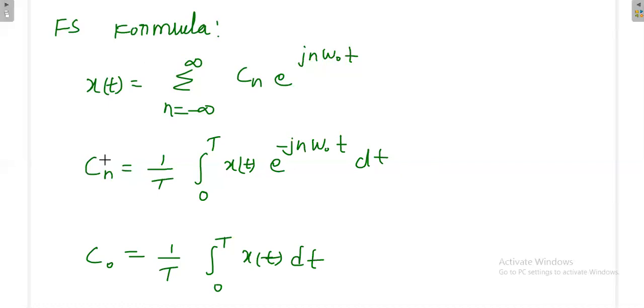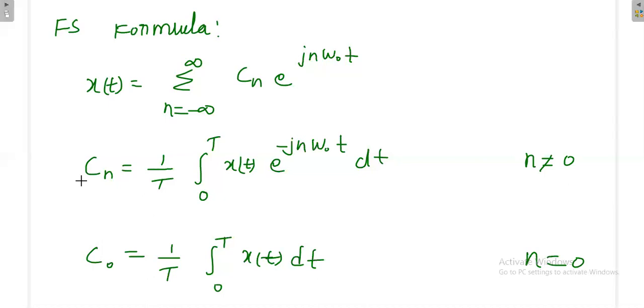But whenever we find Cn, n is equal to 0 is not allowed, because C naught we are finding separately. That means when you calculate Cn, C naught you are calculating separately. That's why this is except n is equal to 0. When n is equal to 0, we are using this equation. When n is not equal to 0, we have to use the Cn expression.